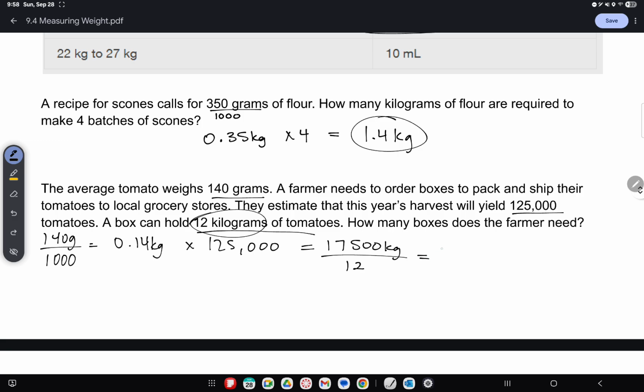Well, the boxes are 12 kilograms each, so I'm going to divide that by 12. And that's going to give me 1,458.3 repeating. Well, I can't have part of a box, so I would round up and say 1,459 boxes is what we would need. Now, I'm sure the farmer is not going to sell like part of a box, but we still need that extra box to hold them.